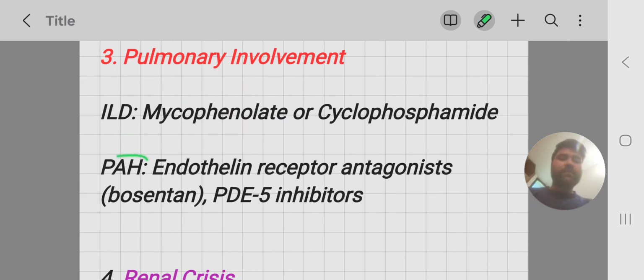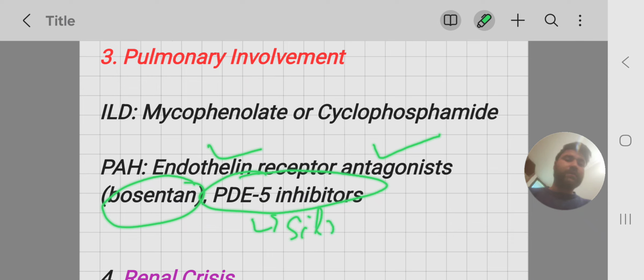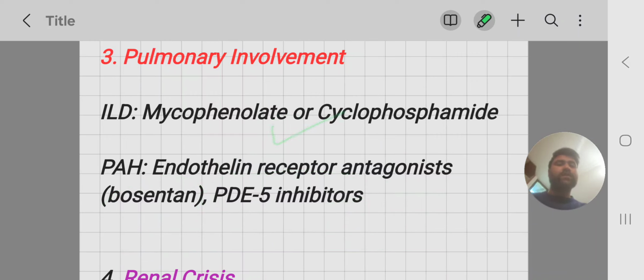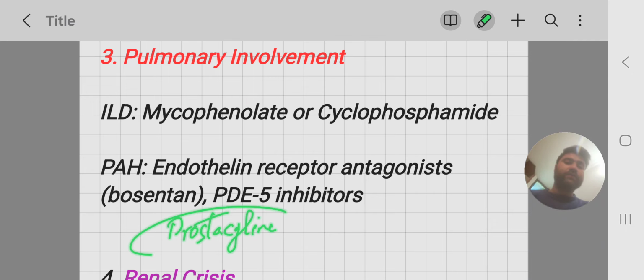And sometimes for pulmonary arterial hypertension, endothelin receptor antagonists like bosentan and PDE5 inhibitors like sildenafil, vardenafil, tadalafil can also be used. Other agents like prostacyclin analogs like epoprostenol, treprostinil, and prostacyclin can be given. So, for pulmonary arterial hypertension, you can go for endothelin receptor antagonist bosentan, PDE5 inhibitors like sildenafil, and also prostacyclin analogs like epoprostenol and treprostinil, etc.